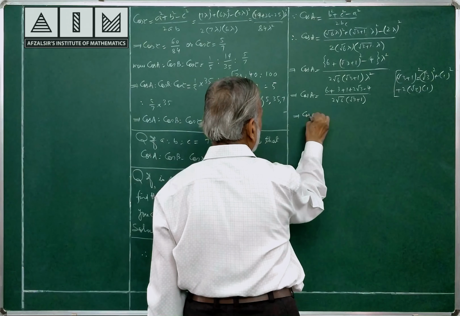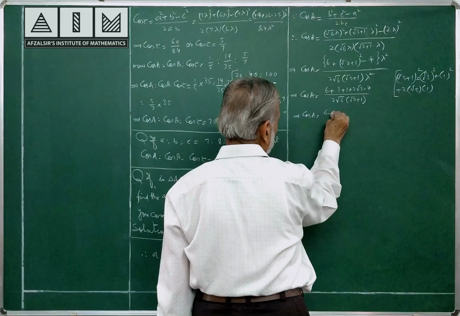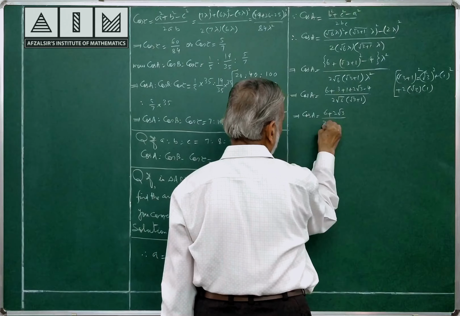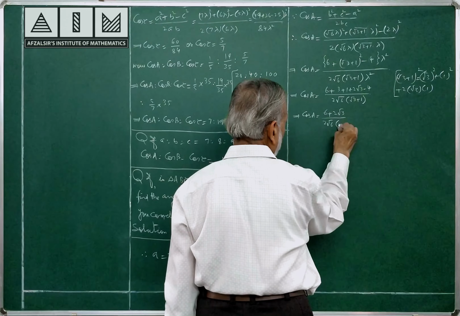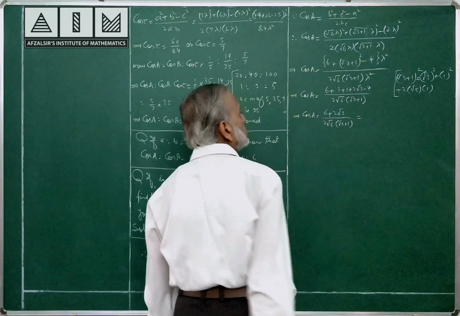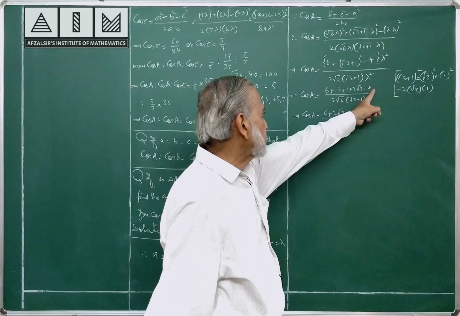So cos A is equal to 6 plus 2 root 3 divided by 2 root 6 into (root 3 plus 1). The 3 plus 1, 4, has cancelled with this 4.